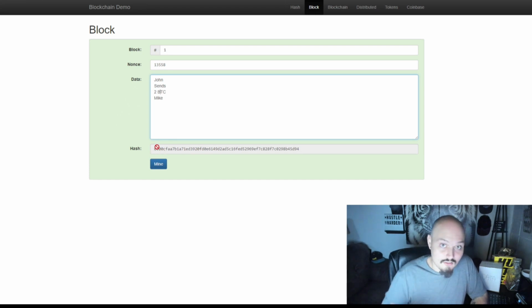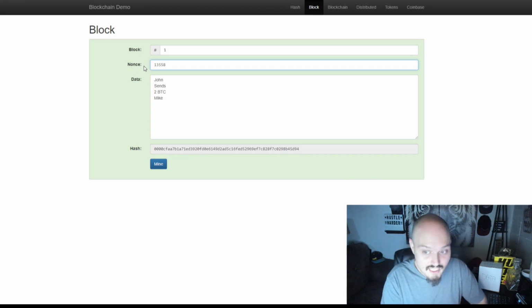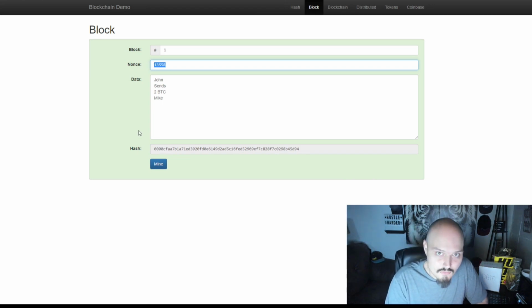So what a miner is doing in the background essentially is running continuous algorithms matching this information, and it's doing the same thing we did. It's going 1, no, 2, no, 3, no, 10,000, no, 11,000, no, and it's coming back to that nonce, 13,558. When it reaches this number, it is the first time we have a readable hash that we can pass to another block.